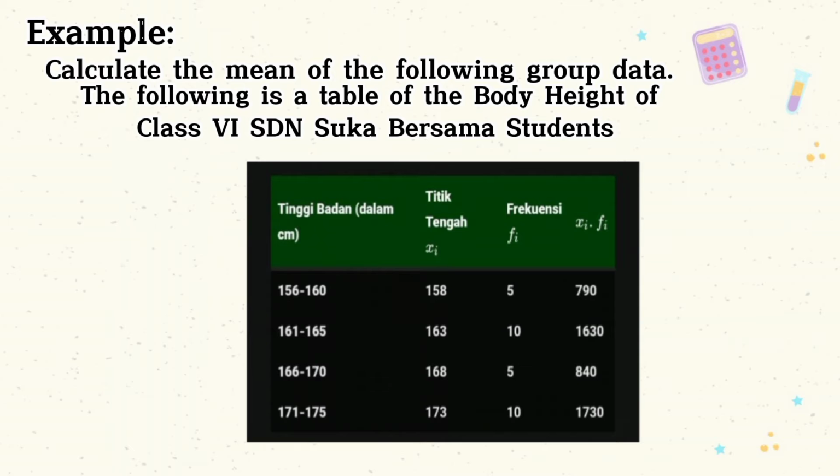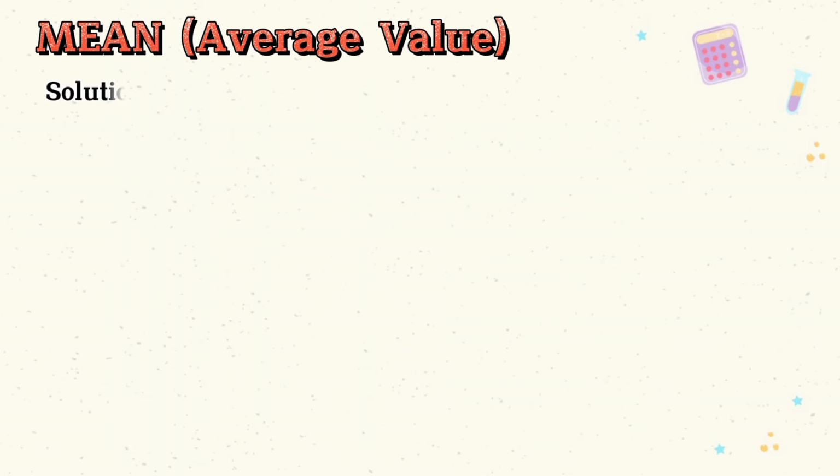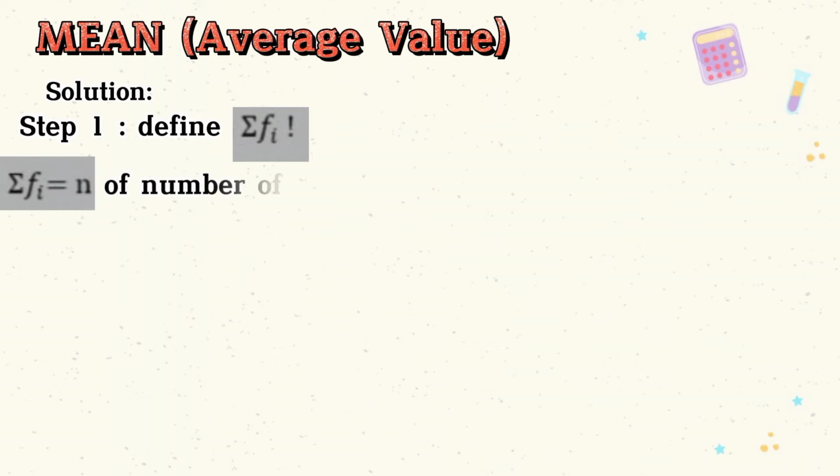For frequency or fi, the first is 5, the second is 10, the third is 5, and the last is 10. Then for xi times fi, the first one is 790, the second 1630, the third 840, and the last 1730. Solution. First step, determine sigma fi. So sigma fi equals n, the number of data, equals 5 plus 10 plus 5 plus 10 equals 30.